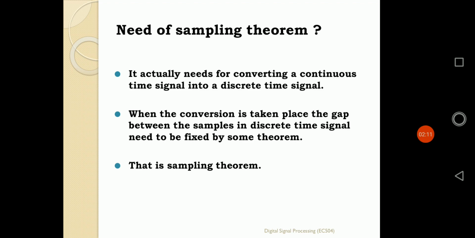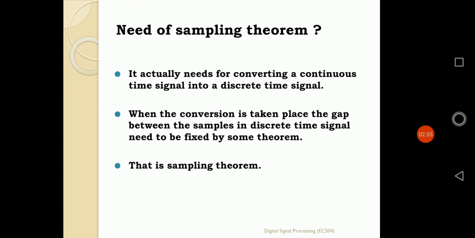So what is the need of the sampling theorem? It is needed for converting a continuous time signal into a discrete time signal. Certainly, whenever we convert a continuous time signal into a discrete time signal by sampling, we have to follow the rule of the sampling theorem. Without following this rule, we cannot convert a continuous time signal into a discrete one.